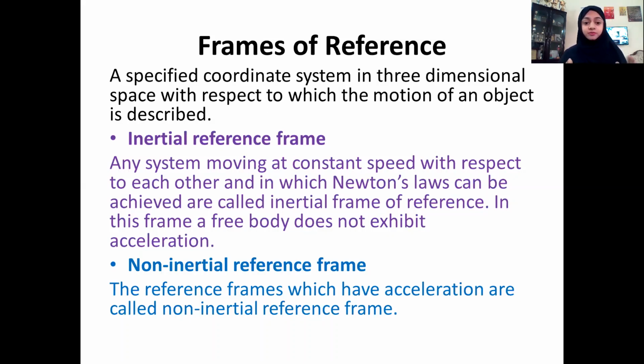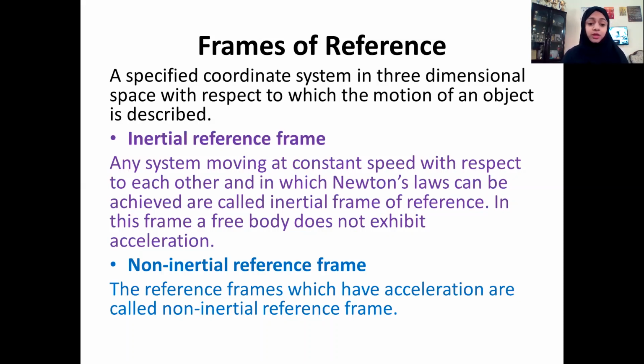Let us consider we are standing on the ground and a train is going at a constant velocity. Then we can call ourselves and the train inertial frames of reference, because the train is moving with a constant velocity with respect to us. So the two frames of reference or two systems under consideration should have a constant relative motion, or they can be at rest. Then we call them inertial frames of reference.